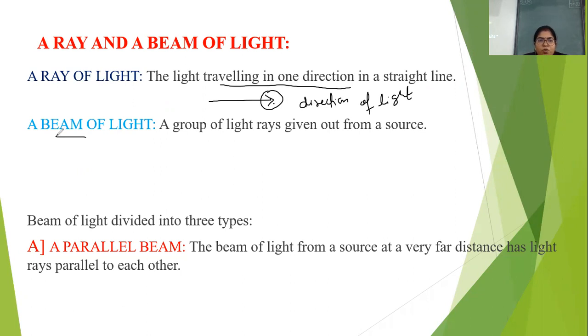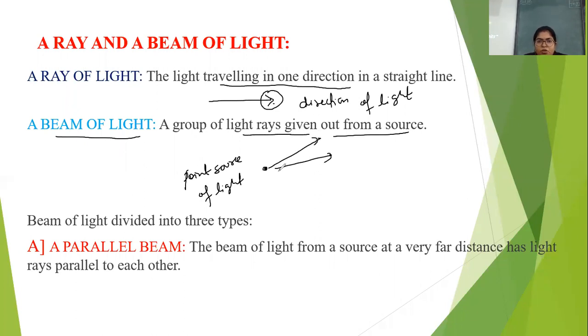Next, what is a beam of light? It is a group of light rays which is given out from a source. For example, this is my point source. Okay, point source of light. So how will it give out the light? Like this, in all directions. So this is the beam of light.